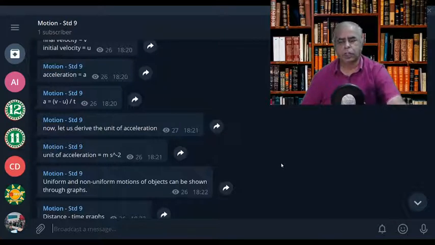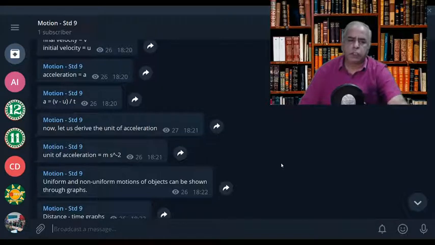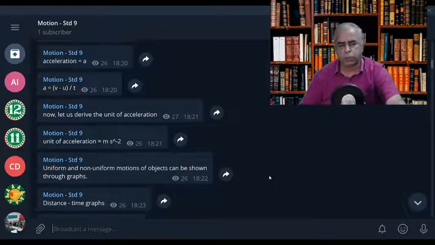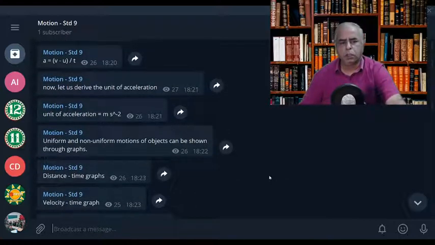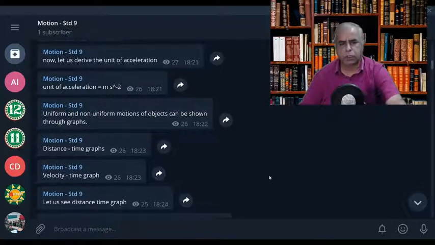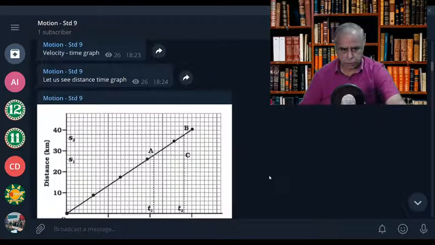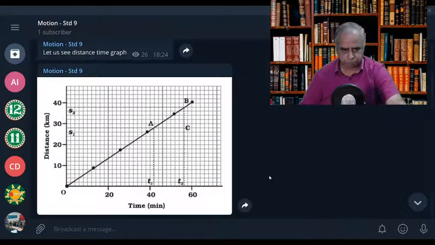Okay, right. Now, these uniform and non-uniform motions of objects can be represented by graphs. Let us see one by one. Now, distance time graph, then velocity time graph. Let us check the distance time graph. Look at this diagram. Here you have got x-axis and y-axis.